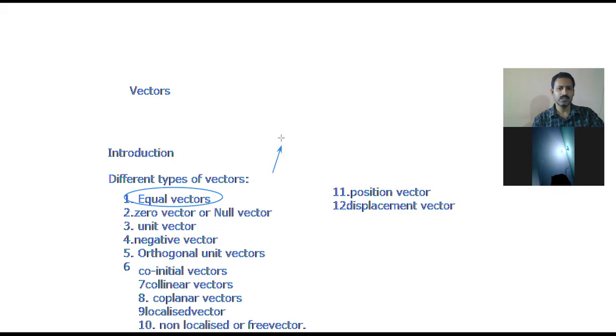Suppose here A is a vector, and B is another vector. So these are the two vectors.